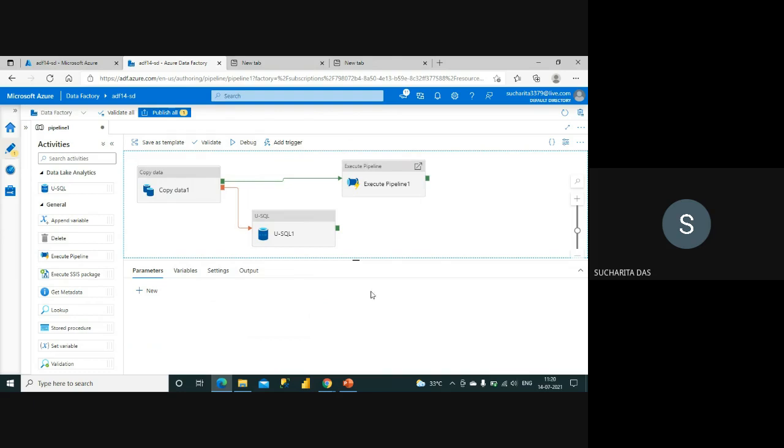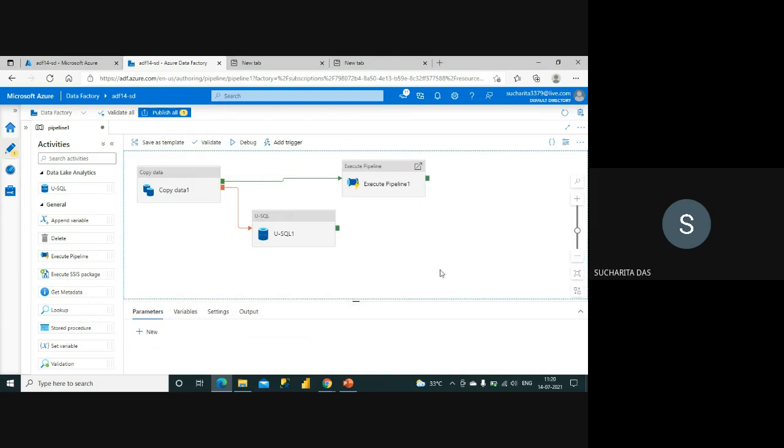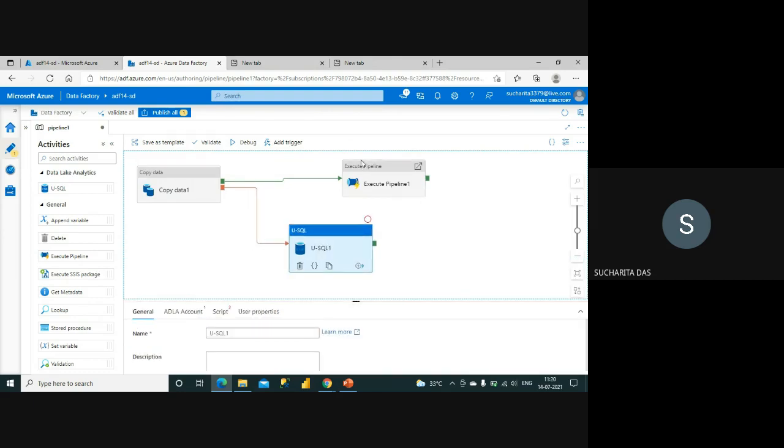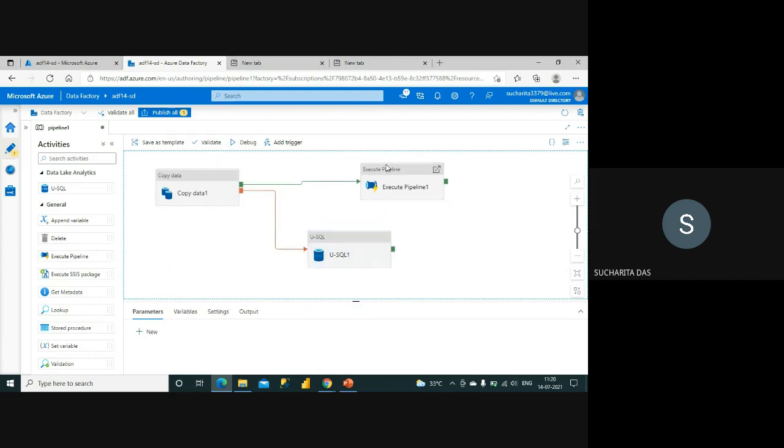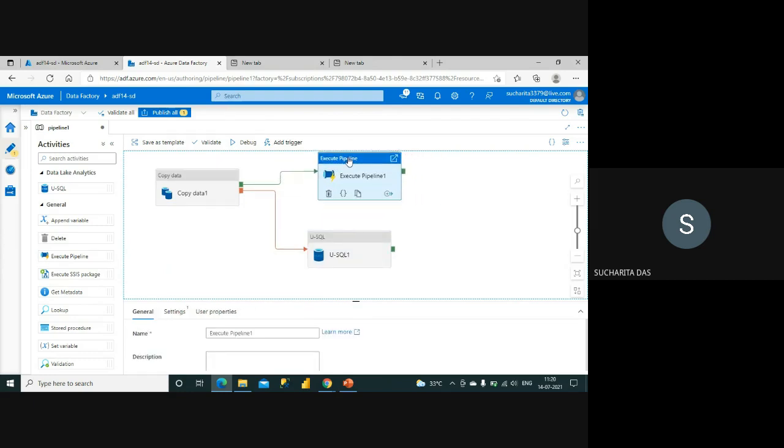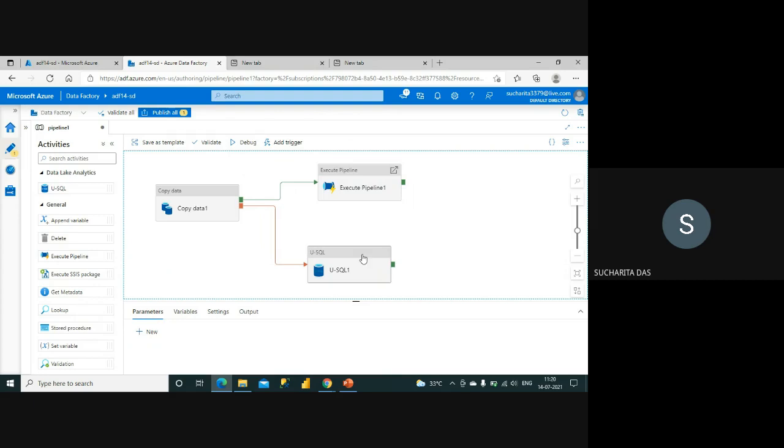Now you can see how it is working: this copy data will first be executed. When copy data is successful, then this execute pipeline will be executed. When copy data has failed, then Use SQL will be executed. So these two activities will never execute together, either execute pipeline or Use SQL.